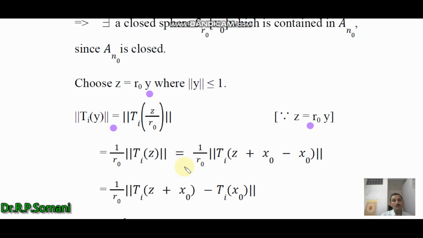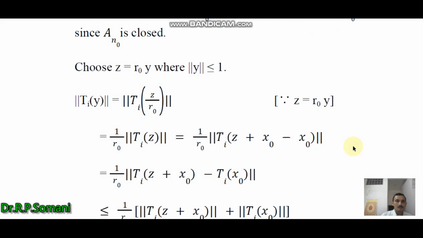This is equal to 1 by r0 norm of Ti(z plus x0 minus x0). Here we add and subtract x0, and then by the linearity of Ti, we obtain norm of Ti(z plus x0) minus Ti x0.